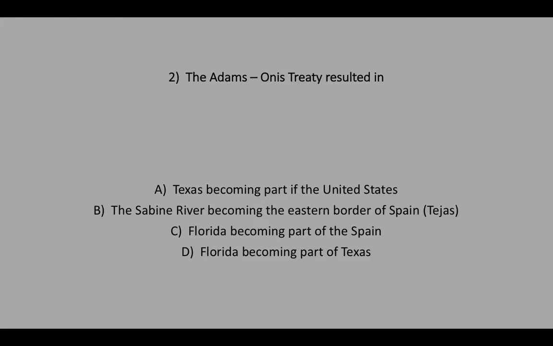Number 2. The Adams-Onis Treaty resulted in A. Texas becoming part of the United States. B. The Sabine River becoming the eastern border of Spanish Tejas. C. Florida becoming part of Spain. D. Florida becoming part of Texas.